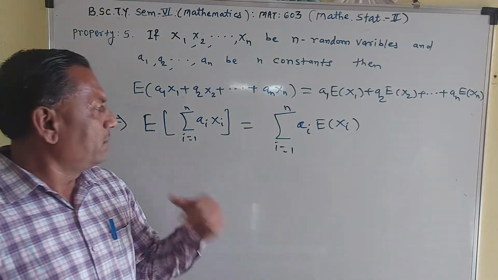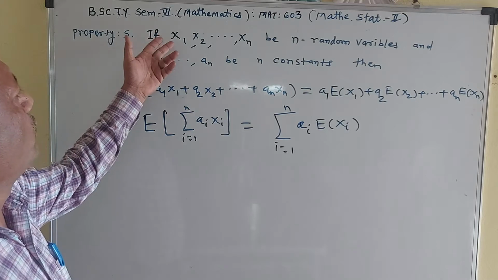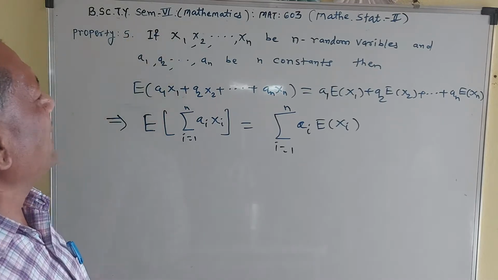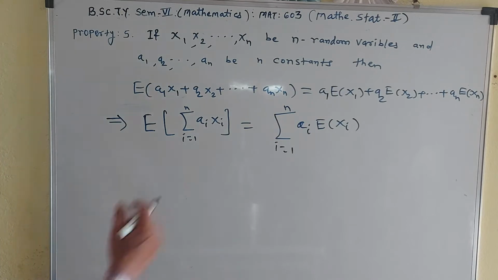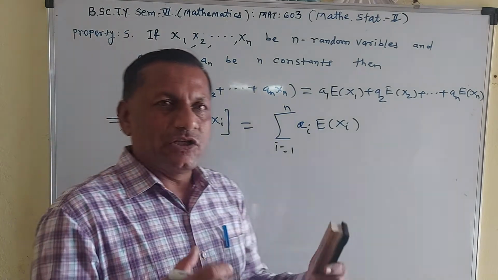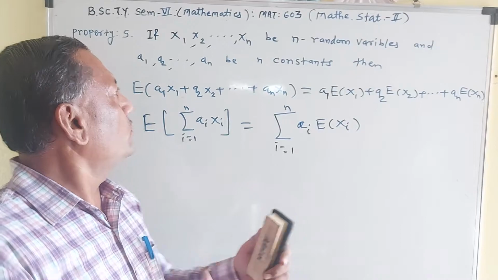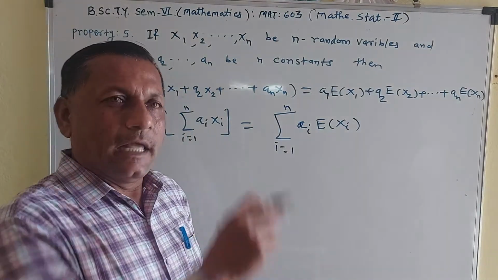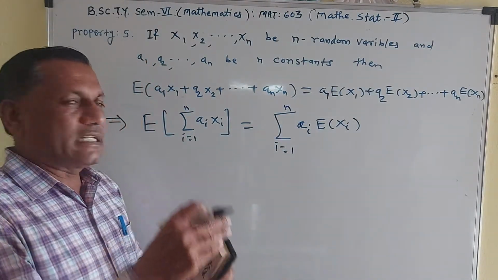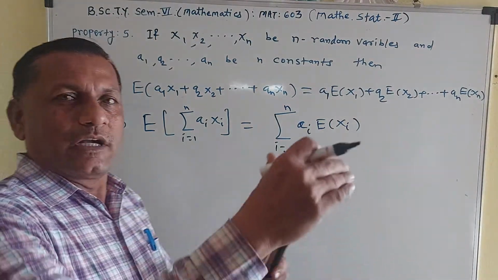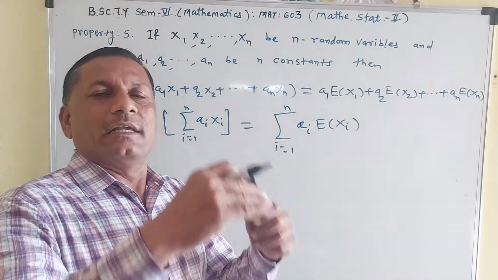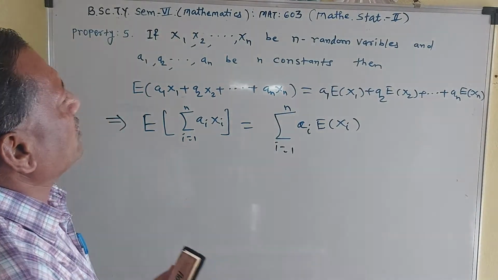Now the proof is very simple. If you take the first two random variables x1 and x2, then by mathematical induction you prove that expectation of a1 x1 plus a2 x2 is equal to a1 into expectation of x1 plus a2 into expectation of x2.